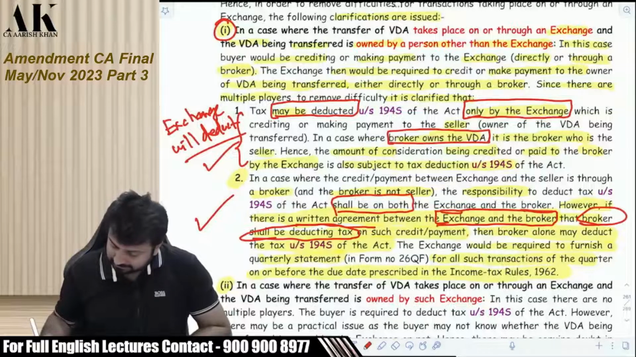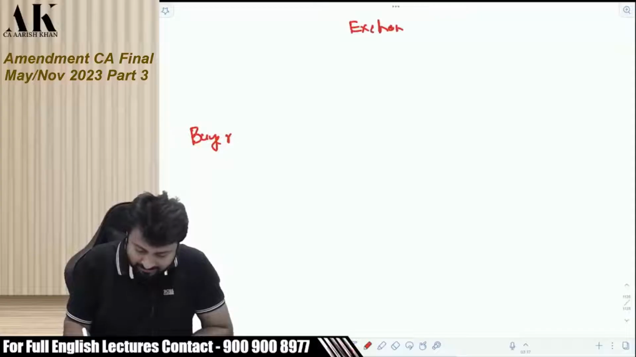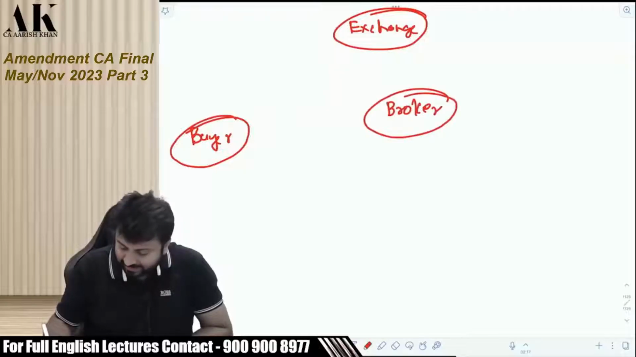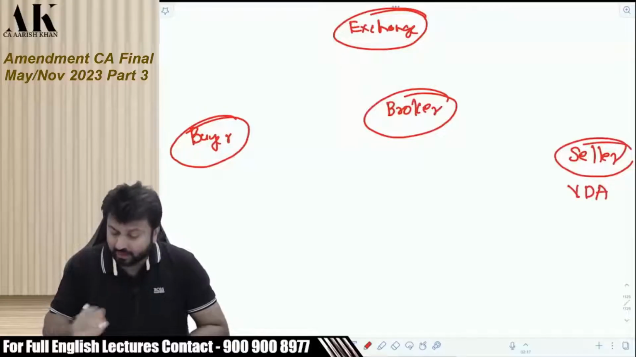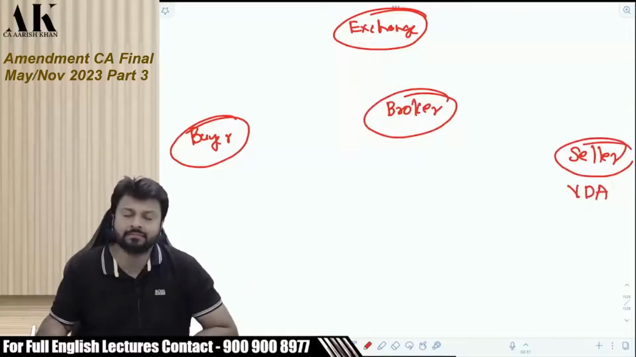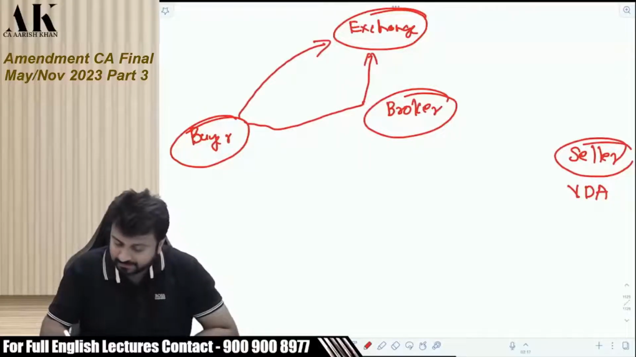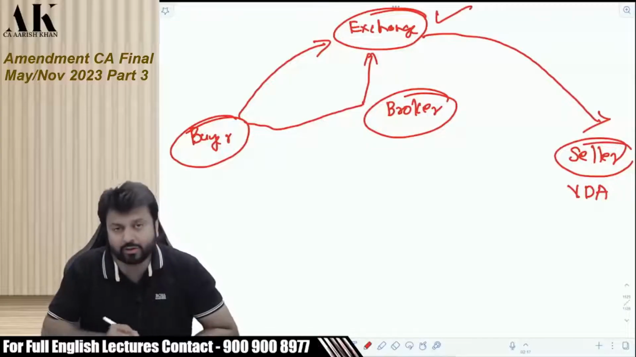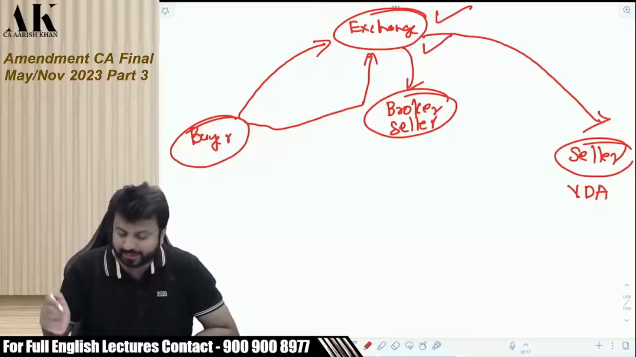So this is what the first point is all about. I'll again explain it to you with the help of an example. There is a buyer. There is an exchange. There is a broker. And there is a seller. And the VDA is owned by the seller, not by the exchange. The exchange does not own VDA. So if you are making the payment through a broker or directly to the exchange, and the exchange is making the payment to the seller, then the exchange is liable to deduct TDS. If the broker itself is the seller, then also the exchange is liable to deduct the TDS.